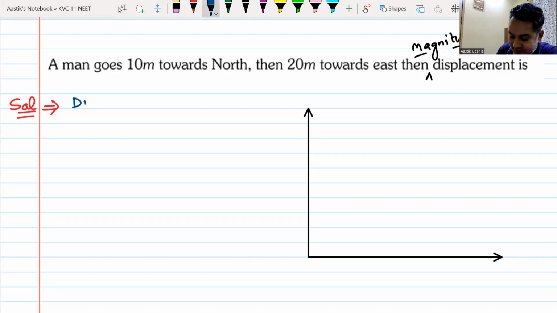How will you find out the distance traveled? How will you find out the distance? Yes, tell me.